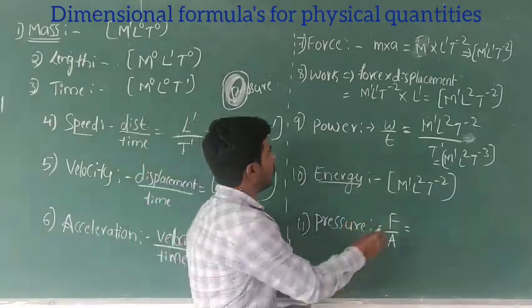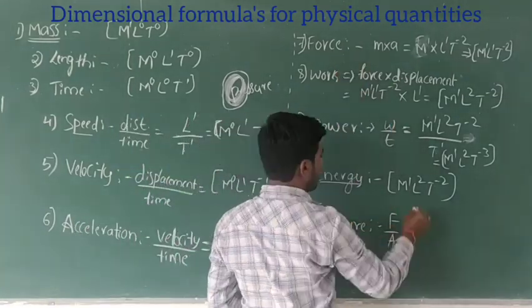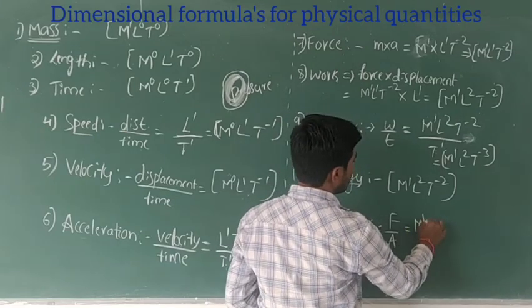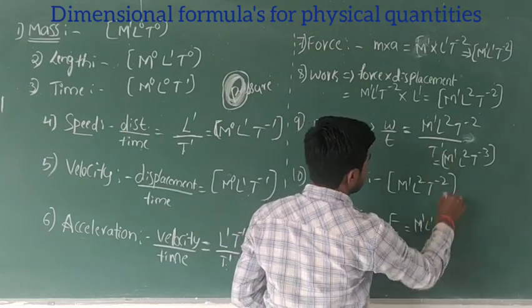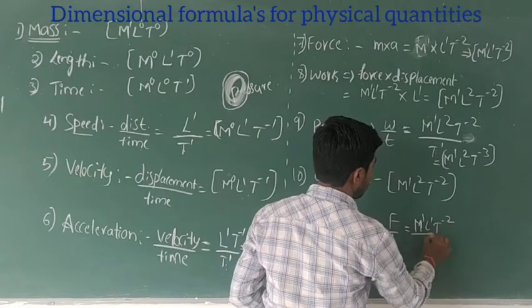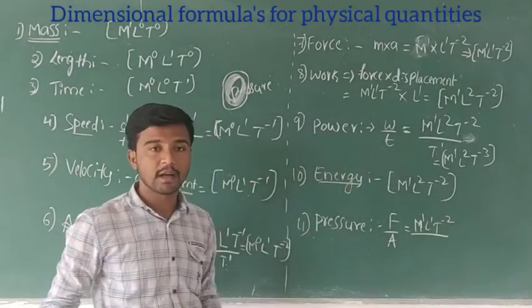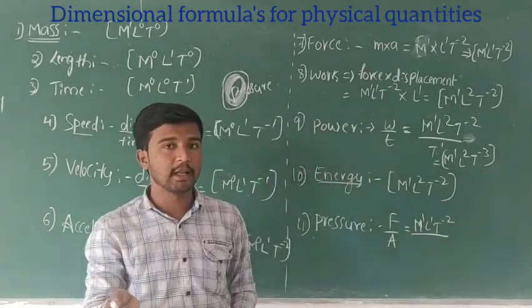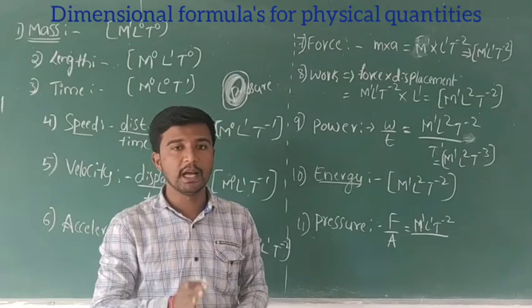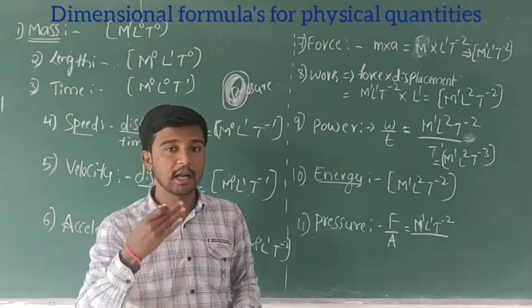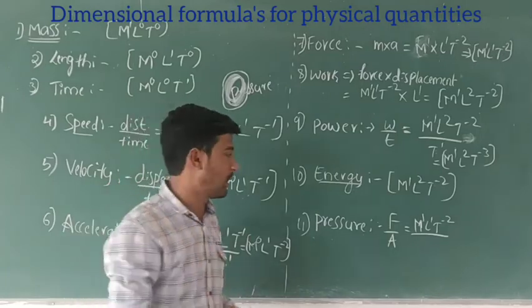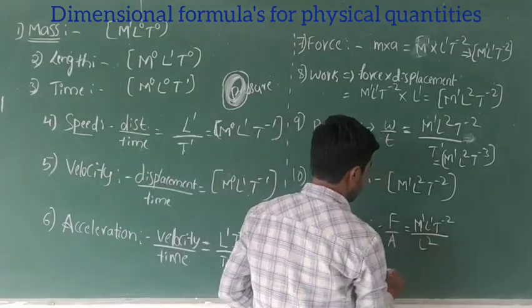So for force we have the dimensional formula M1 L1 t to the power minus 2, divided by area, which means length into breadth. Length is L, breadth is a length in meters, so L times L equals L square. So area is L square.